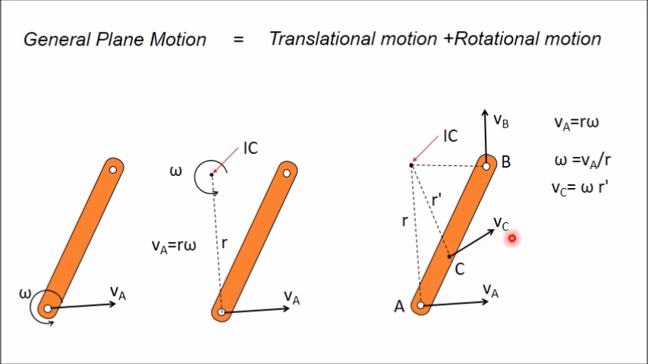Now the magnitude of VC is obtained by multiplying by R dash, that is, this distance from the instantaneous center to point C. So this is R dash. Just multiply omega with R dash and you will get the velocity of point C. So once you get the angular velocity of a rigid body, you can determine the velocity in magnitude and direction both of any point inside the rigid body.